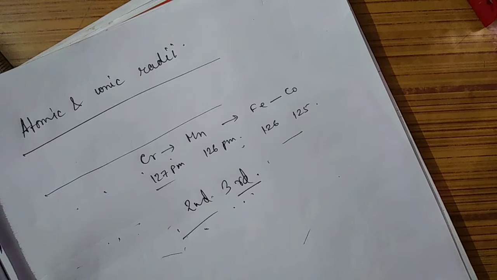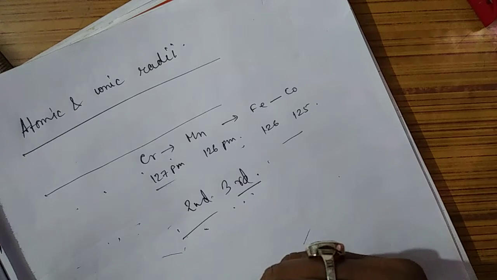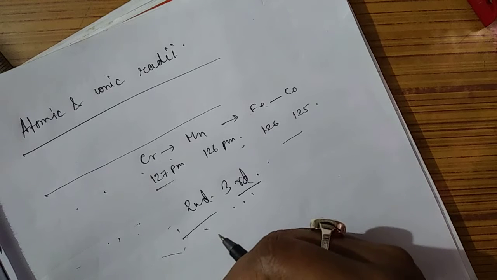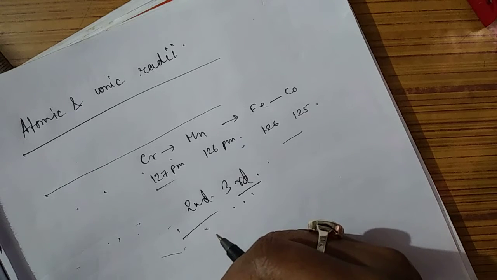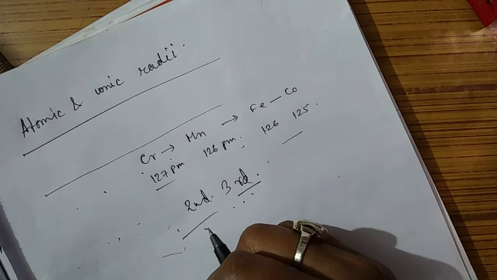So if we go from the 4d series to the 5d series, there should be a difference in their atomic radii, but in the actual case, their atomic radii are almost the same.